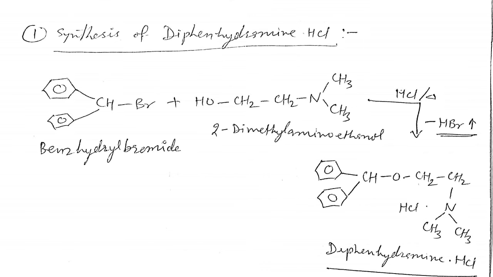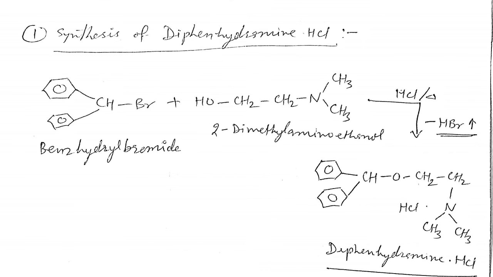The rest of the structure is the aminoether part, which is converted into 2-dimethylaminoethanol.